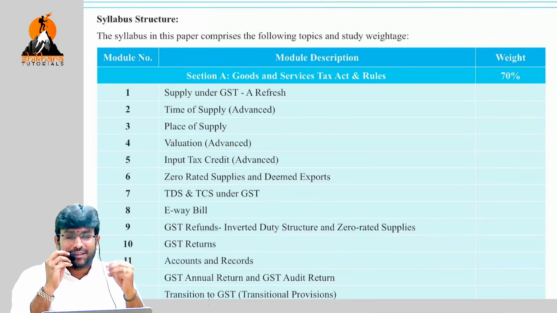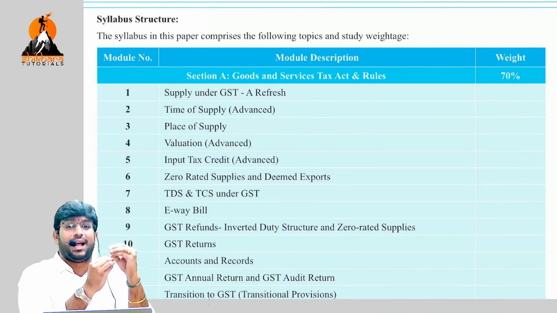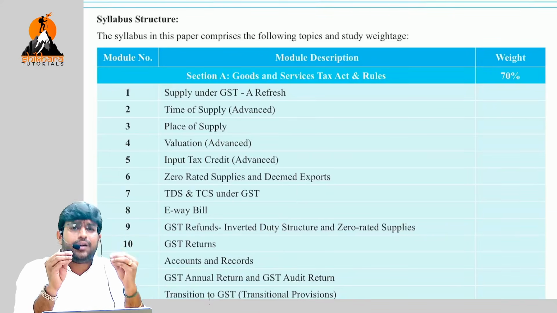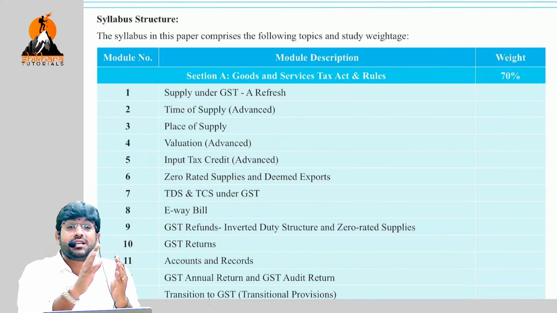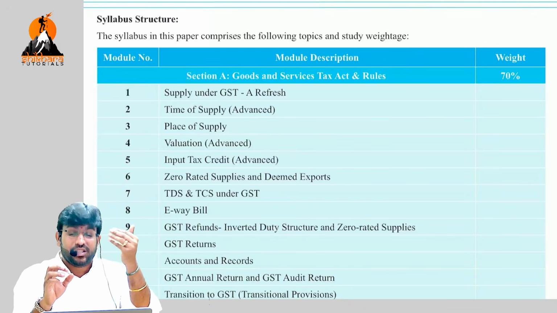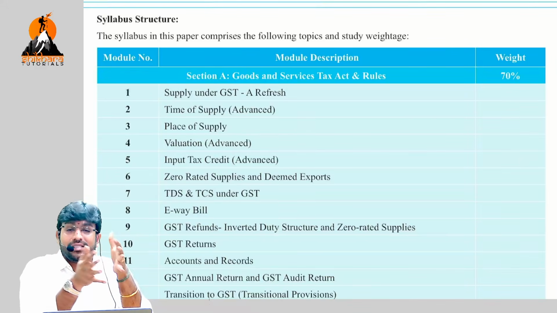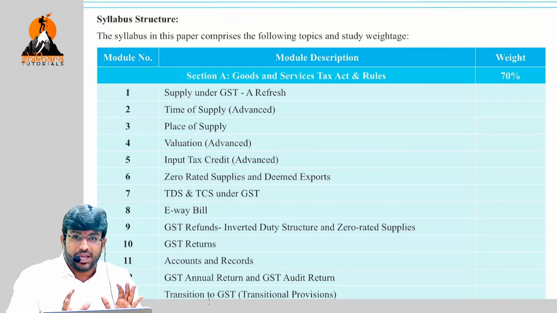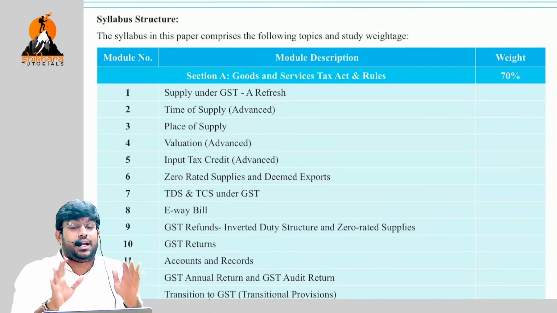First and foremost point I will tell is everything is A. But whenever I do a video like this, an ABC analysis telling this is A, this is B, this is C, that is only and only based on past trend analysis. That is, in the past 5 to 10 years, what is the trend our institute has followed, what areas and topics the institute has been focusing on while asking a question in the examination. It is not based on the practical importance.